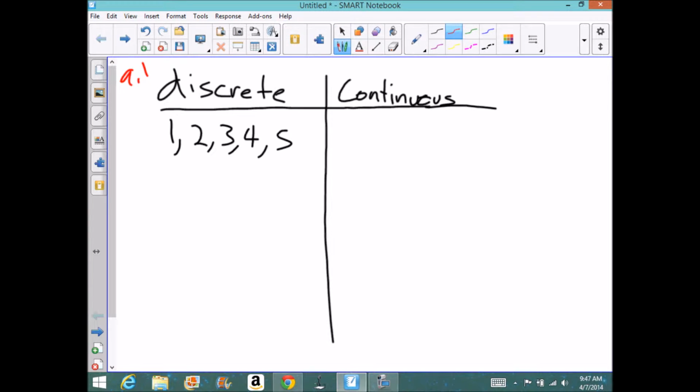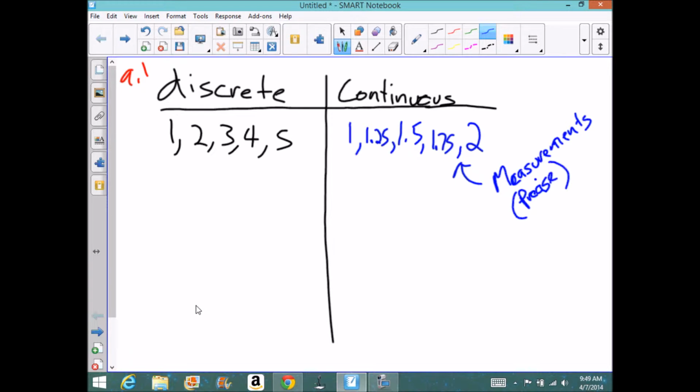And then continuous numbers are usually associated with some sort of measurement. So if you think of the numbers 1 and 2, in between 1 and 2 there's 1.5, and in between 1 and 1.5 there's 1.25, and so on and so forth. And so continuous is almost always associated with something that you can measure, and then we also deal with issues of precision or orders of magnitude.